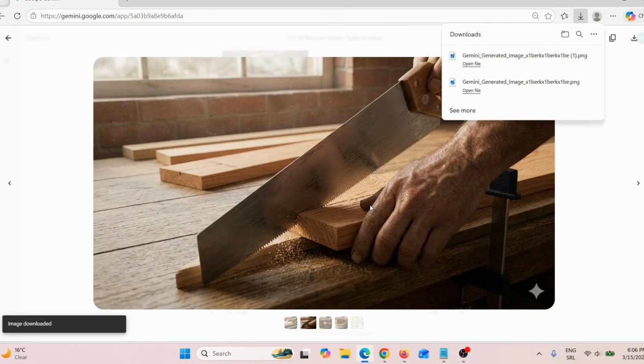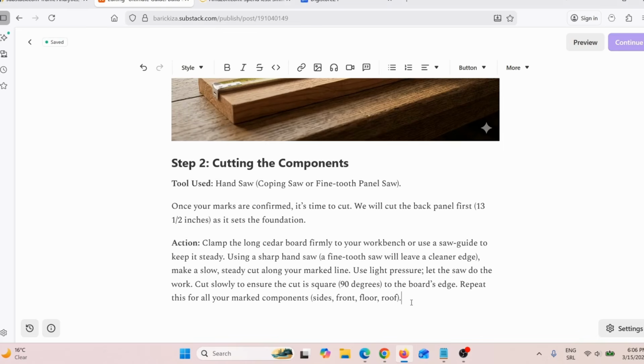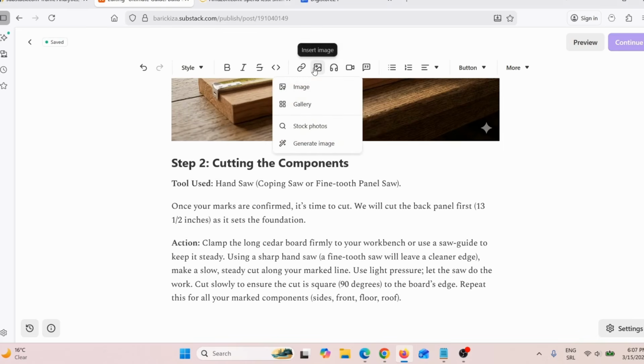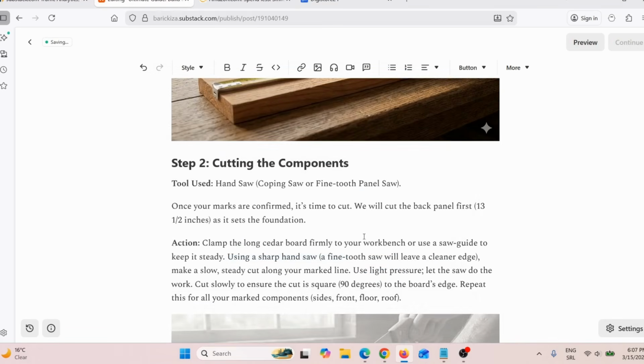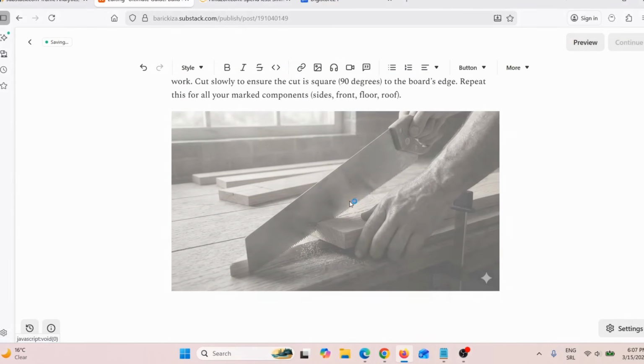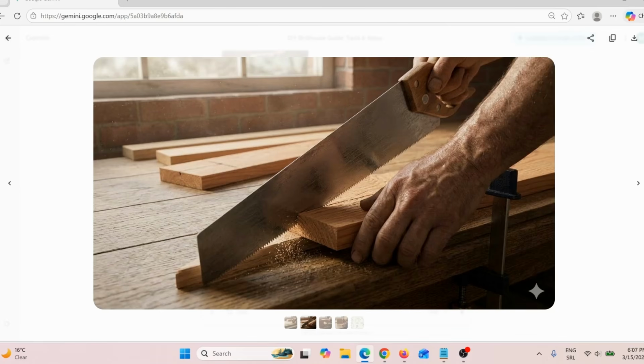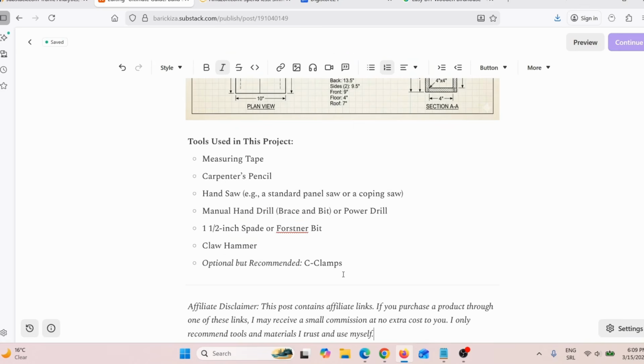And same thing, I need to click on this image and I simply need to download this image. Here you can see, like I said, they are actually showing you how you need to cut this, how you need to saw this plank, okay? And go back here and same thing, click on this image, click on image again, and this is the image. Click on open, and here you can see how this looks, and simply do that for all the steps, okay? And here you can see tools used in this project.